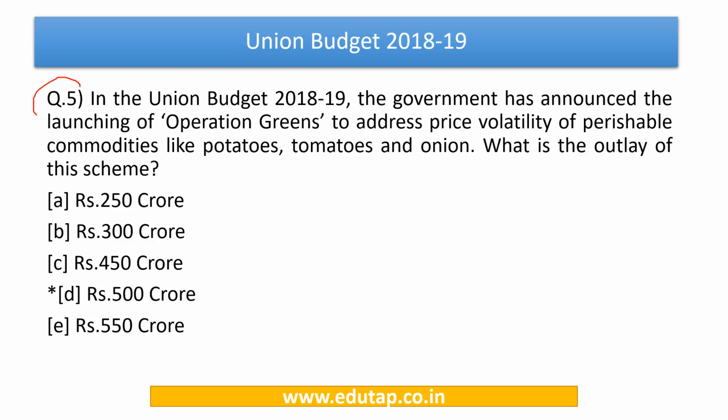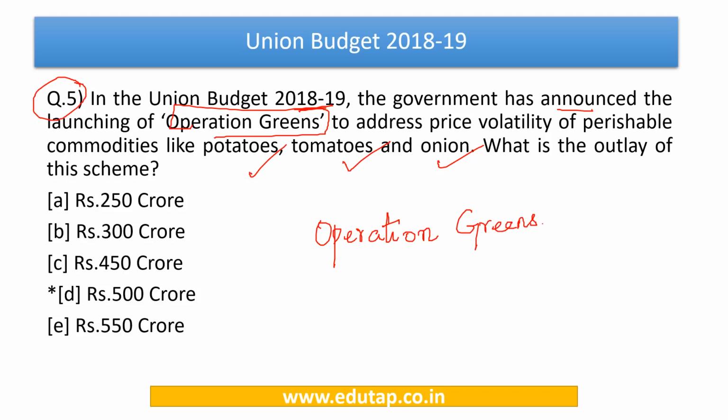Now let us move to question number 5. In the Union Budget 2018-19, the government has announced the launching of Operation Greens to address the price changes of perishable commodities like potatoes, tomatoes and onion. So what is the outlay of this particular scheme? Friends, please study this scheme in a holistic manner. We have made a separate video regarding Operation Greens and we have highlighted the important points regarding it. Now, coming to the answer for this question. What is the outlay? The outlay stands at rupees 500 crore. Very simple, straightforward question. This data needs to be memorized.